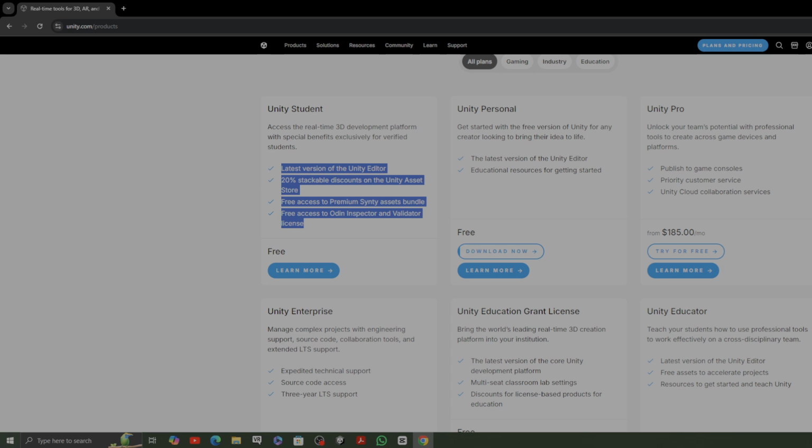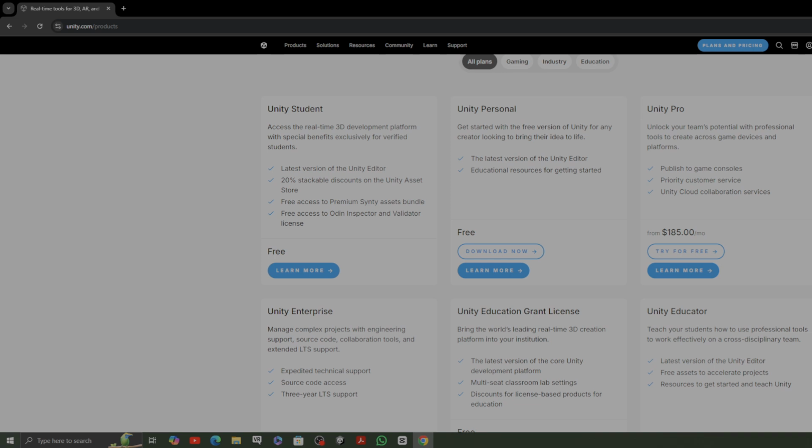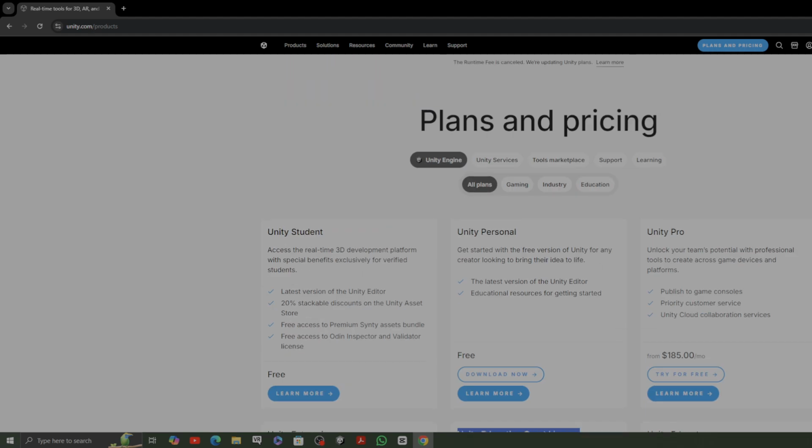Unity is still a free software, even for those of you who may not have the privilege of being a student. You could still get it for free. Unity Pro and Unity Enterprise are not for us at this point in time. They're for when you're starting to make a lot of money. That's the one you must go for then. And the Unity Education Grant License is for the institution, CUT. They can have this for the entire PC lab, granted for free.